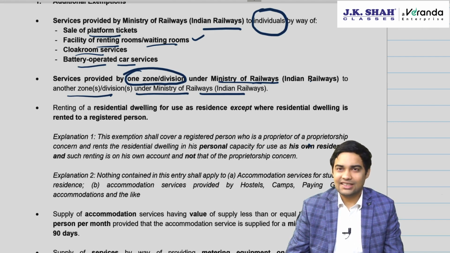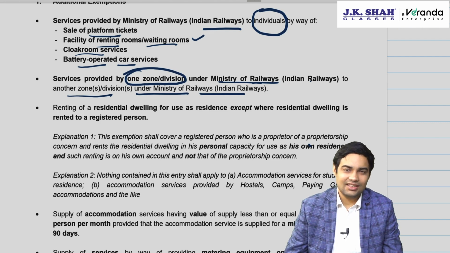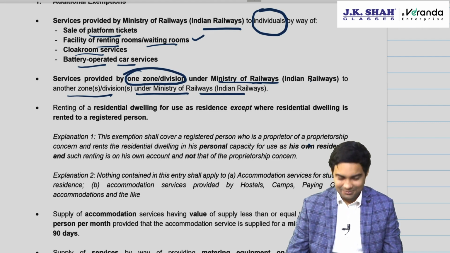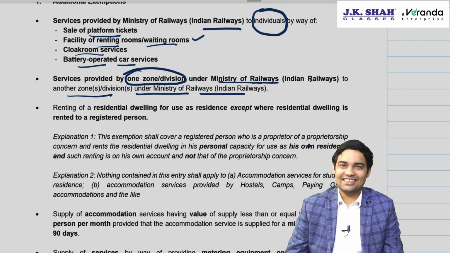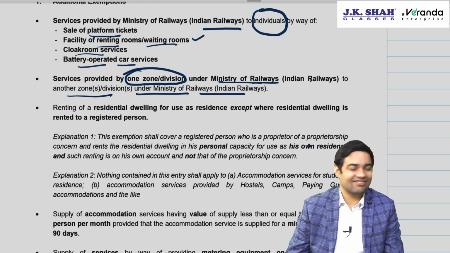State-wise registration is mandatory, but the government has said that between railway ministry divisions providing service to each other, GST would not be applicable. Other than that, suppose JK Shah Classes Bangalore provides services to JK Shah Classes Mumbai, will GST apply? Yes. But what about one zone of the Ministry of Railways to another zone of the Ministry of Railways? No.